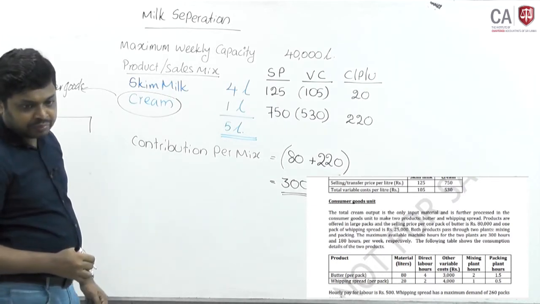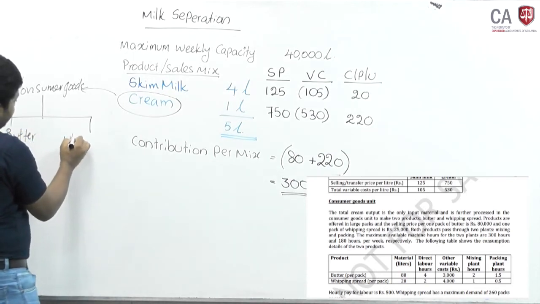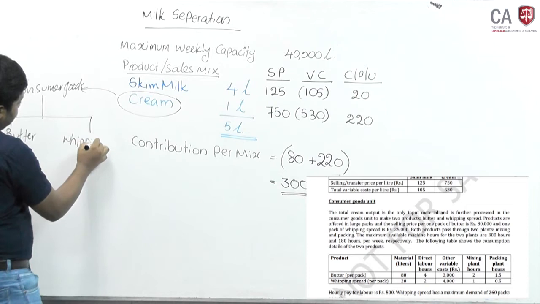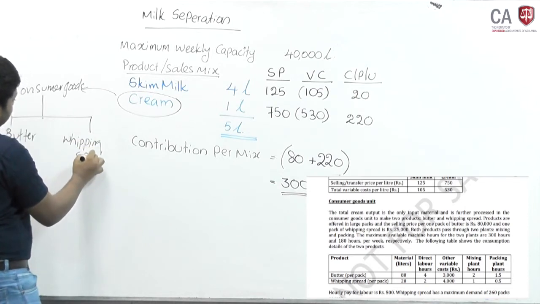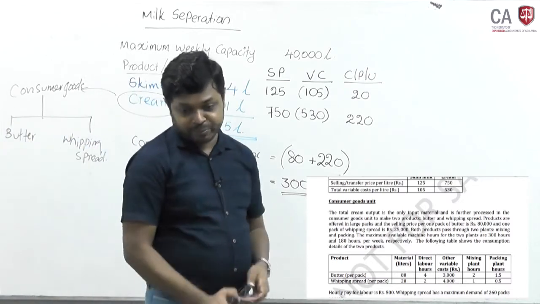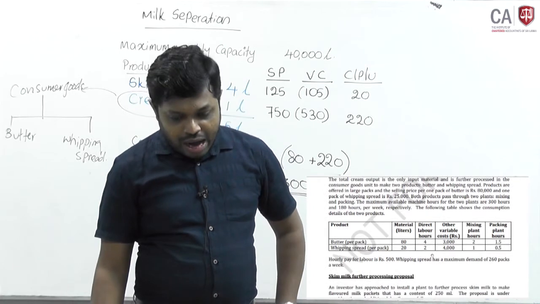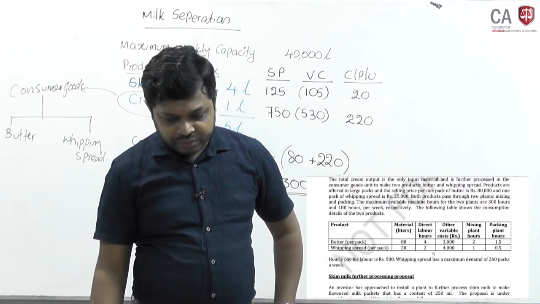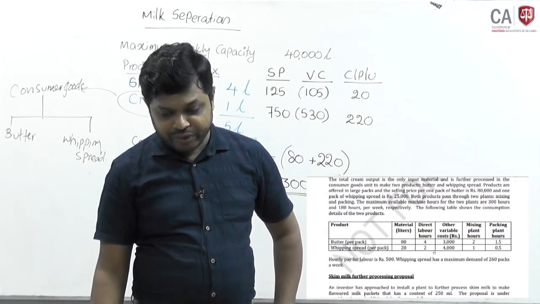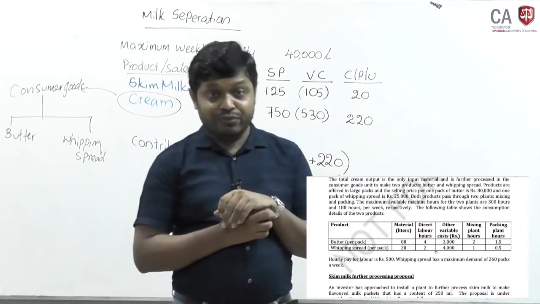They are butter and whipping spread. Hourly pay for labor is 500 and whipping spread has a maximum demand of 260 packs per week.